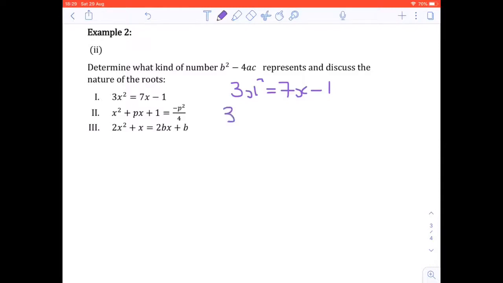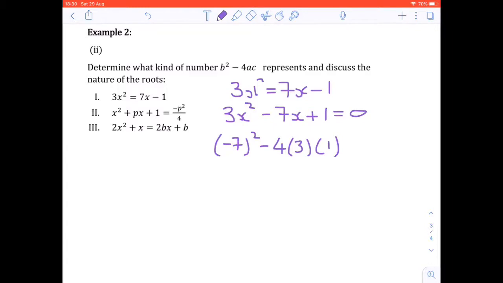So 3x squared minus 7x plus 1 equals 0. And now we can see our b squared minus 4ac values using our quadratic formula. So b squared would be negative 7 squared minus 4 times a, which is 3, times c, which is 1.